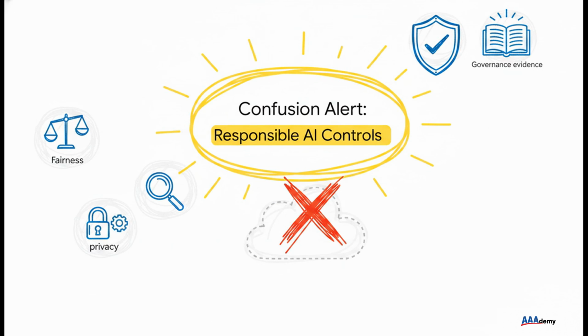Now, pay attention, because here's a massive confusion alert for the exam. When you see keywords like fairness, privacy, or transparency, listen closely. Never, ever choose a larger model deployment as the fix. It's a classic developer mistake to think throwing a massive, expensive, GPU-hungry model at a privacy problem will somehow magically solve it. Actually, scratch that. Tweaking a system prompt to have a friendlier tone does absolutely nothing to manage real risk either. Your blocking dependency here is always going to be governance, evidence, and applying the right safety controls.